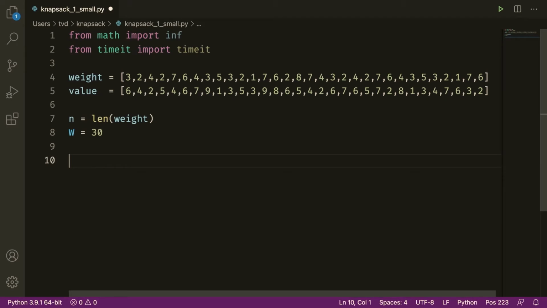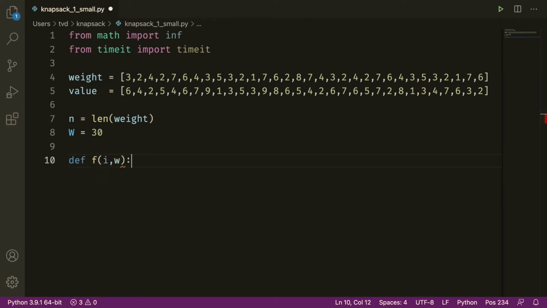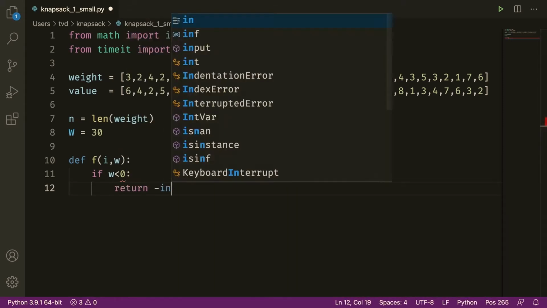So it's not entirely this simple, but just to be sure, let's start out with a recursive implementation and take it from there. So we have this function f with parameters i, an item, and w, a weight bound. First of all, if the weight is less than 0, then clearly this isn't going to work. I could check this whenever I call f, but I'm not sure that's going to be much fun, so let's just do it here. If w is less than 0, we return minus infinity.